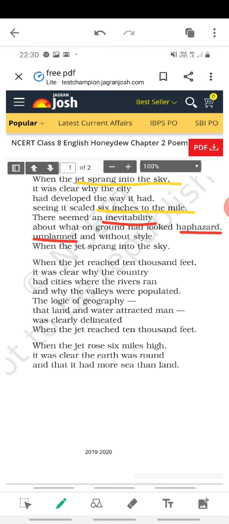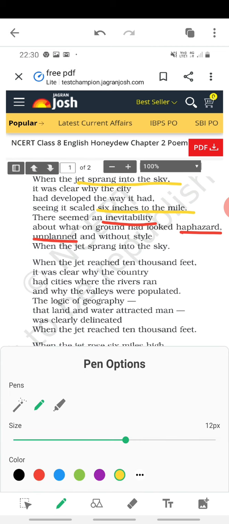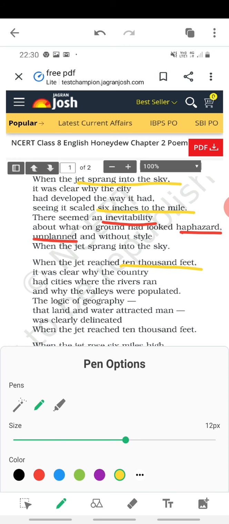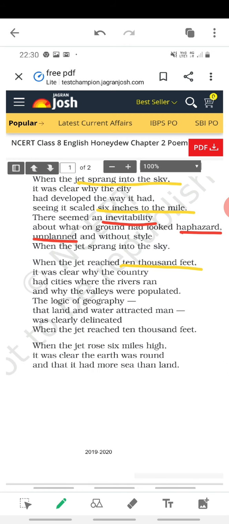Because of the water facilities, they can grow crops, they can wash clothes. So valley areas are more populated. Some areas are just bare land. So when it went 10,000 feet high, now they understand the logic of geography, that it was land and water that attracted man.